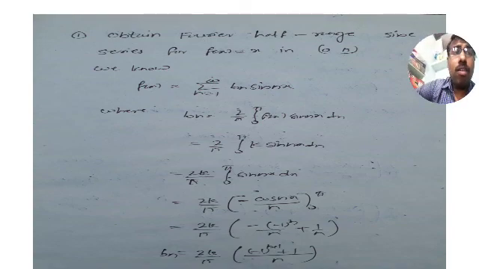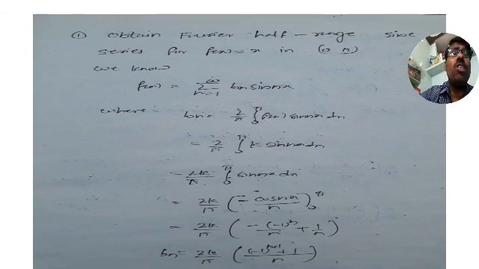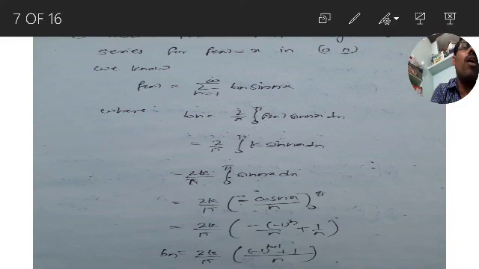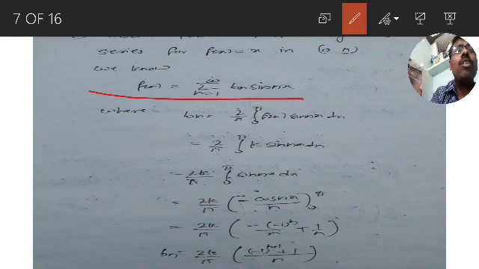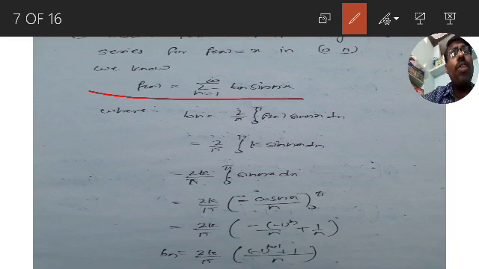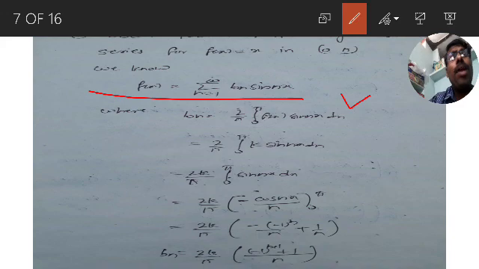So here we go. F of x equal to sigma n is equal to 1 to infinity bn into sin nx, where bn we need to find. So let us go to the bn value. This is the sine series. We got sigma n is equal to 1 to infinity bn into sin nx, where bn is, so what is bn? 2 by pi integration 0 to pi f of x into sin nx.